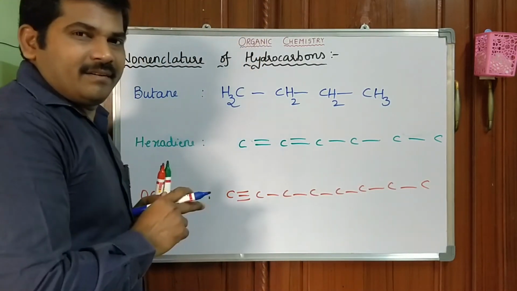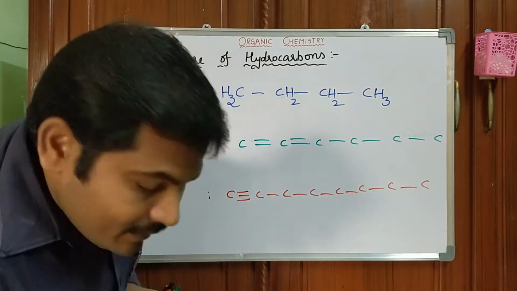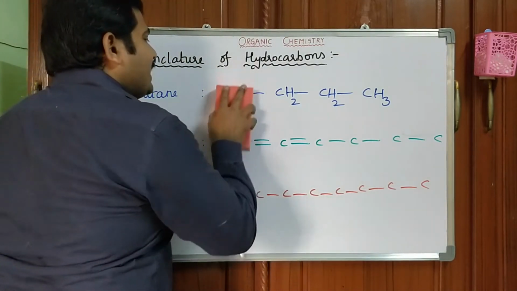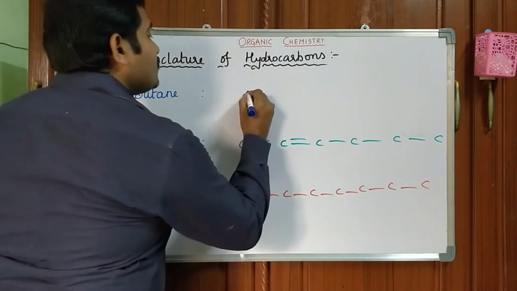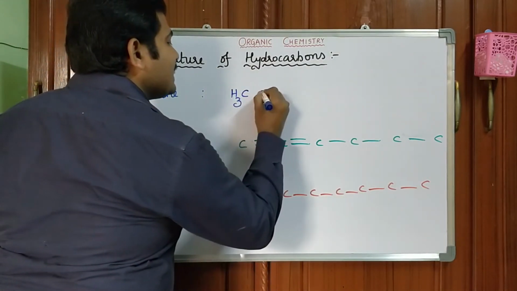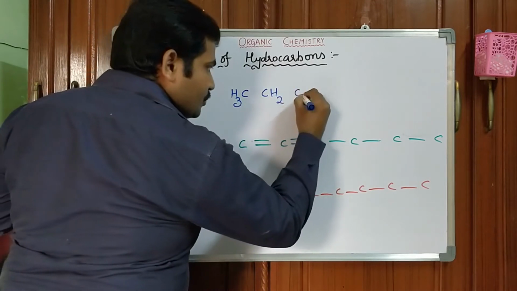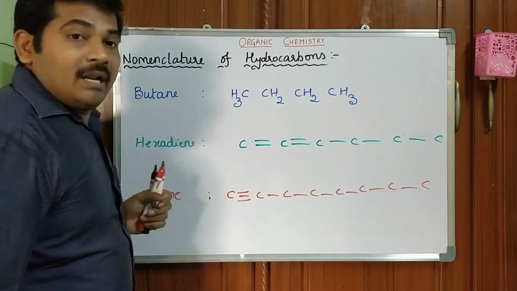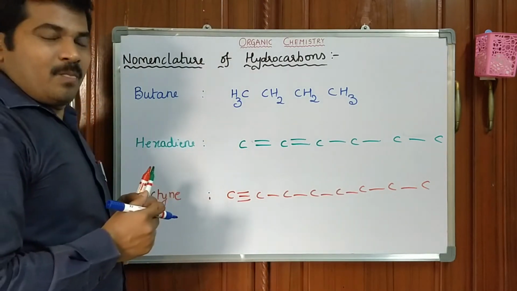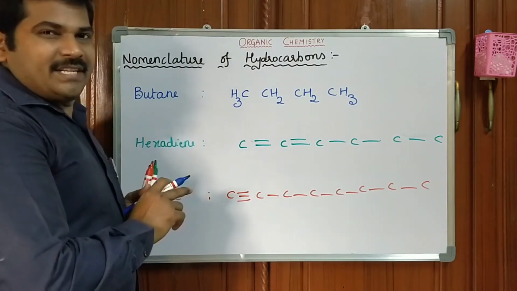Okay. Or another representation is also there. Without showing the bonds, CH3 CH2 CH2 CH3. It is called condensed representation.